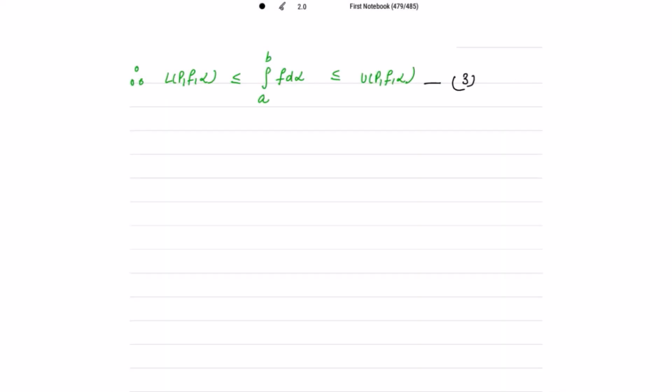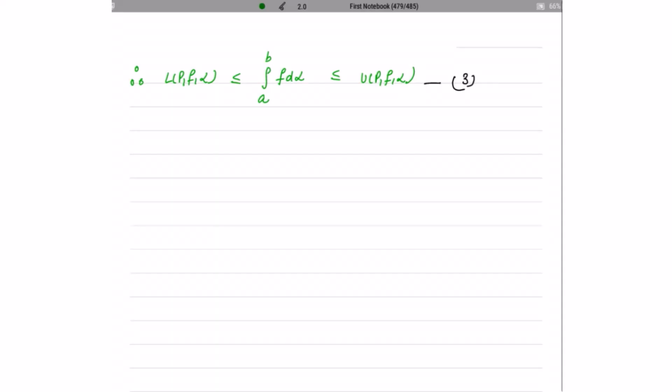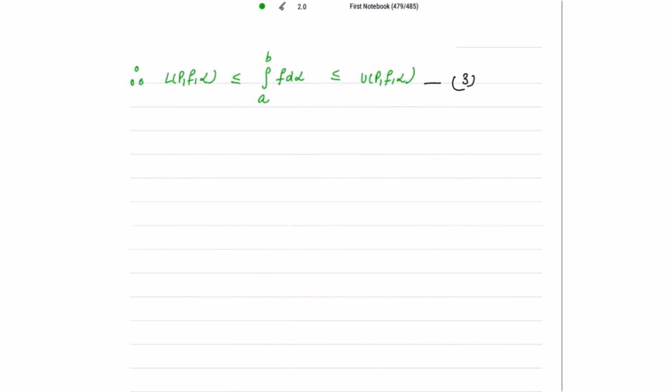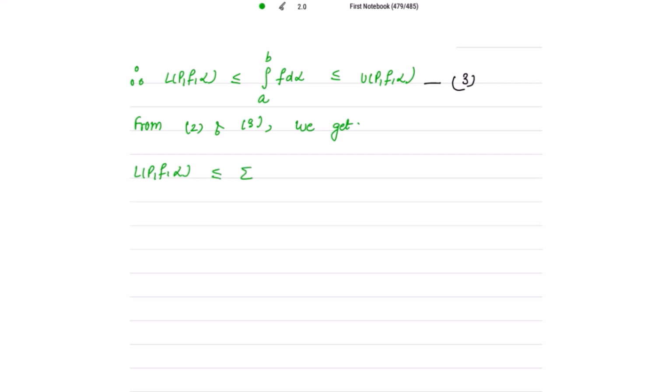And now from 2 and 3, what is 2? From 2 and the result 3, we get that L(P, f, alpha) is less than or equal to summation i going from 1 to n of f(t_i) delta alpha_i. This is from 2. And this is from 3, that is the integral from a to b of f d alpha is less than or equal to U(P, f, alpha).